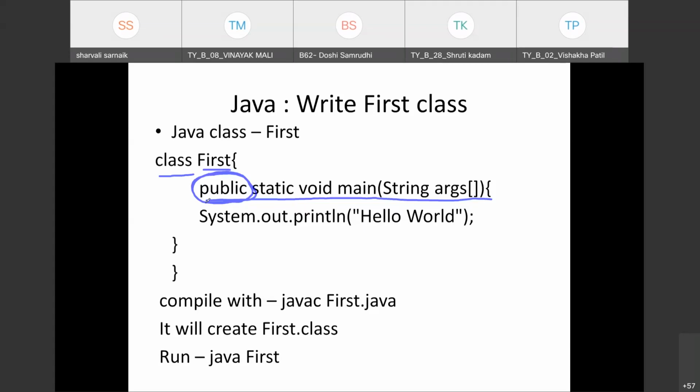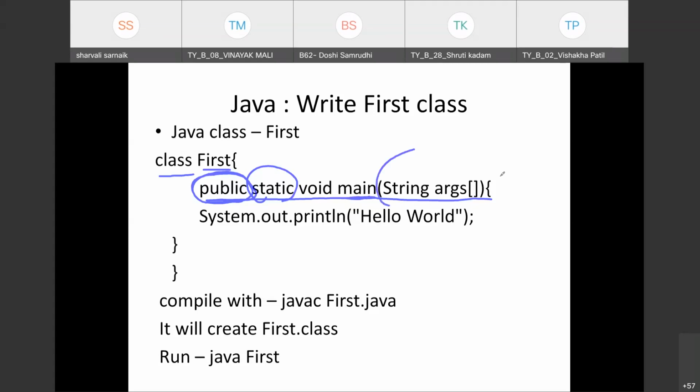As the main method is declared as static, it can be accessed by the interpreter without the help of any object. Then we have void. You already know void is the return type of the main method. It indicates we don't have any return value. The main method represents the starting point of the program.